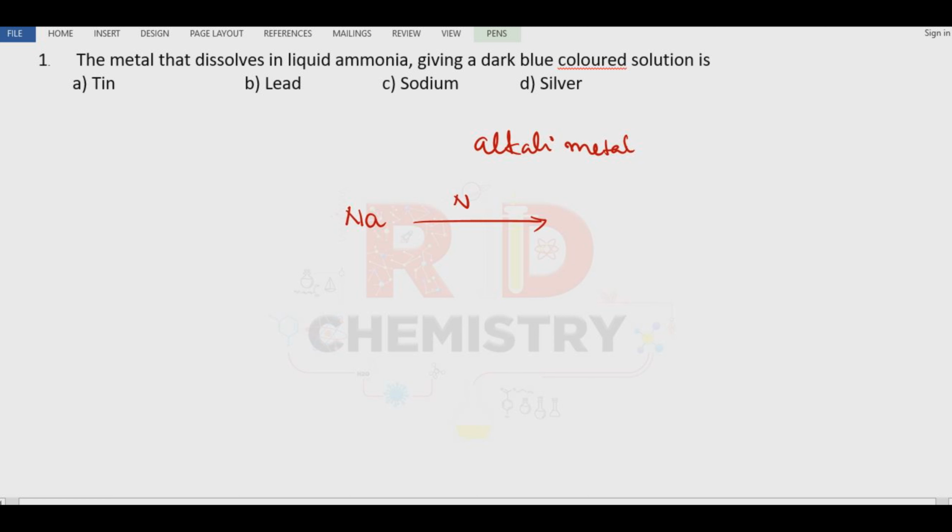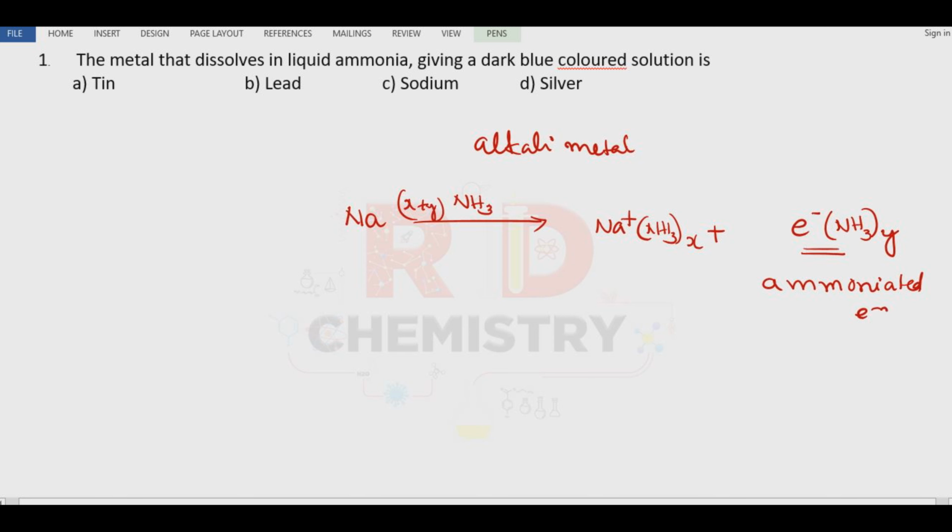When you dissolve sodium in ammonia, it gives sodium ions and loses electrons. These sodium ions are surrounded by ammonia molecules, let it be X number, and similarly electrons are surrounded by ammonia molecules, let it be Y number, therefore we require X plus Y. Due to this solvation, we call it the ammoniated electron, and because of the ammoniated electron, they give rise to blue color. These electrons are conducting in nature. So remember, alkali metals when dissolved in ammonia can give blue color.